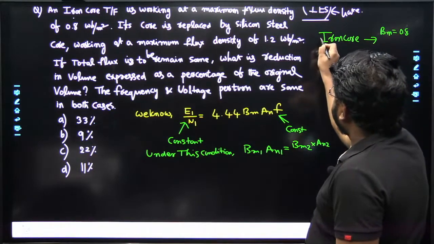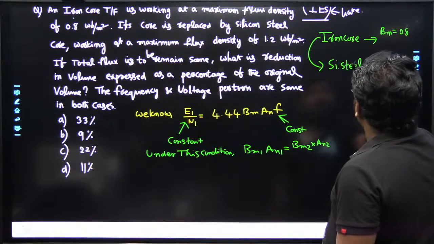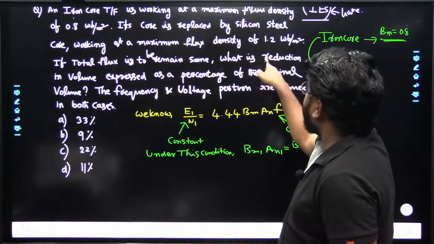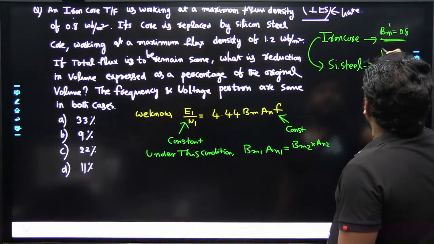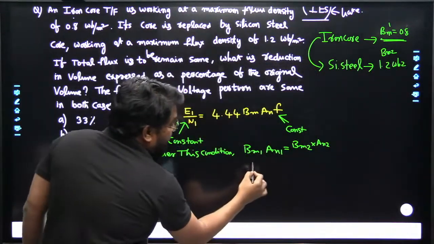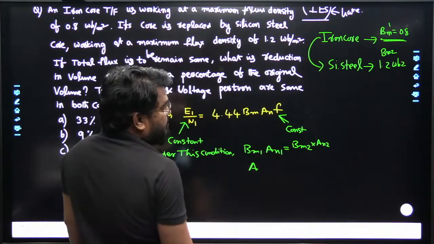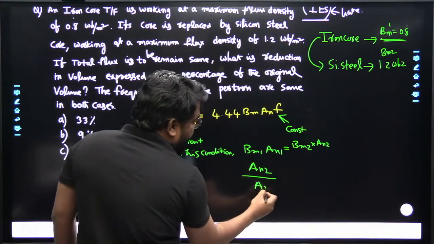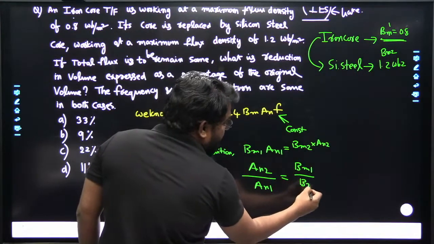Next, it is replaced by the silicon steel core. So then what about the flux density? Maximum flux density is equal to 1.2 Webers per meter square. So it is B maximum 2. Therefore AN2 divided by AN1 is equal to B maximum 1 divided by B maximum 2.